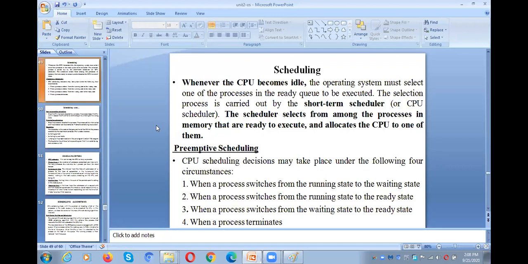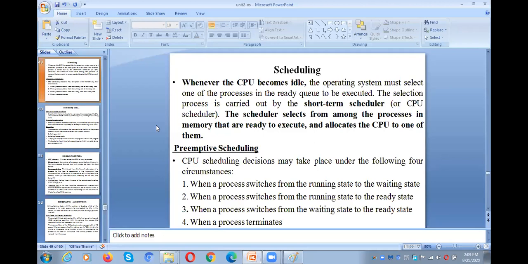Who will move them? The long-term scheduler will take a subset of 3 programs from the job queue and keep it in the ready queue. And what is the job of the short-term scheduler or CPU scheduler? From these 3 waiting in the ready queue, one process will be assigned to the CPU. That is the responsibility of the short-term scheduler or CPU scheduler.